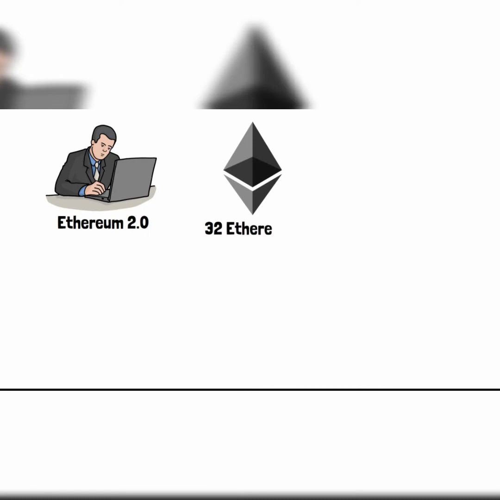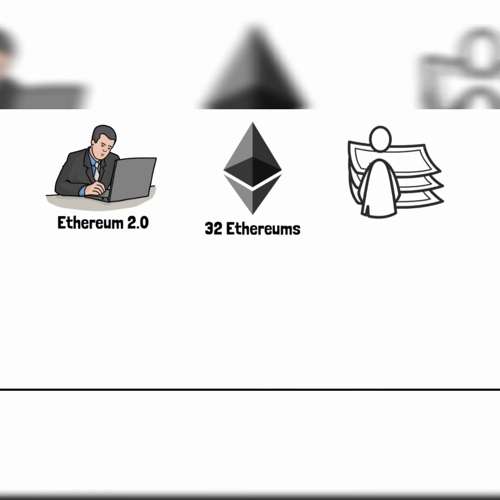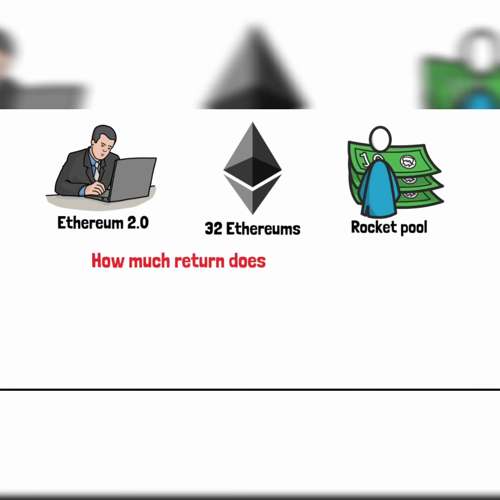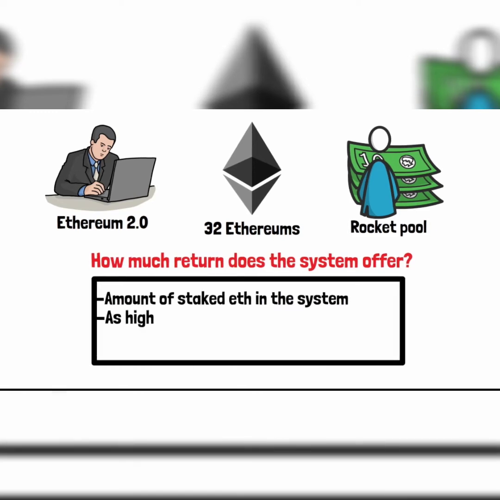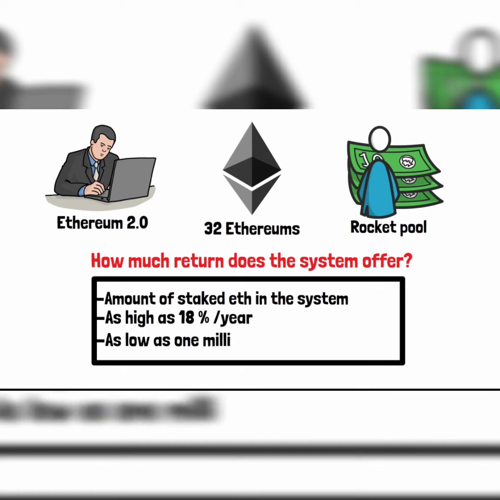Moving on. When a person signs up for Ethereum 2.0 staking, he needs 32 Ethereums. If you don't have the required money, you can take it from one of the staking pools, for example, the Rocket Pool. As for how much return does the system offer? Well, it all depends on the amount of staked ETH in the system. You could get returns as high as 18% per year or as low as 1 million per year.